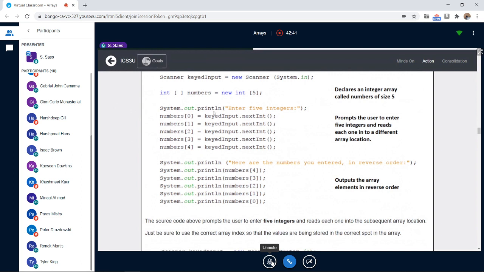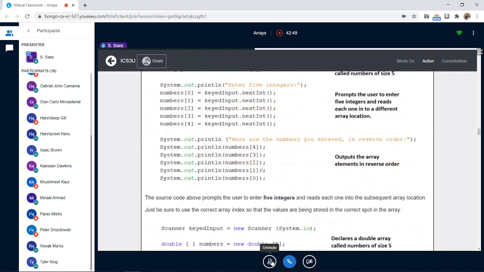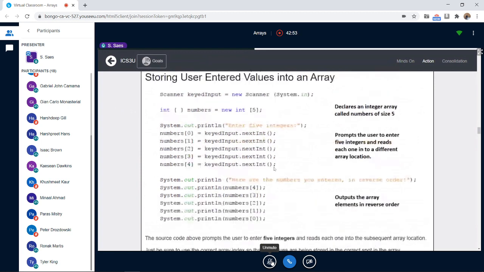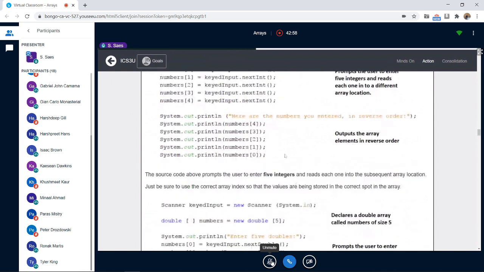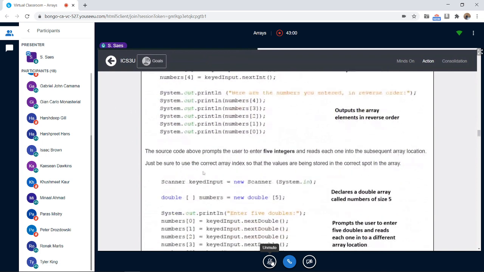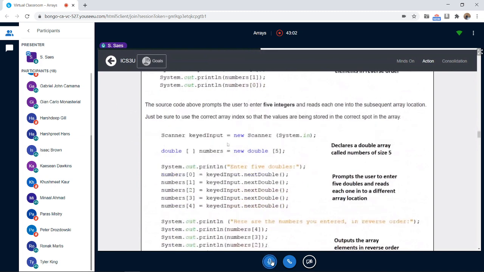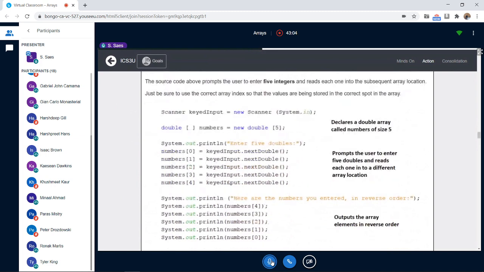So we get all these 5 values from the user, and then we display them on the screen the same way. This is before we want to use loops. So we can also get the value from the user.